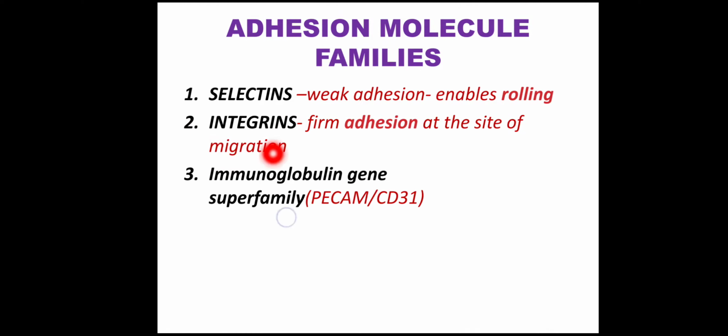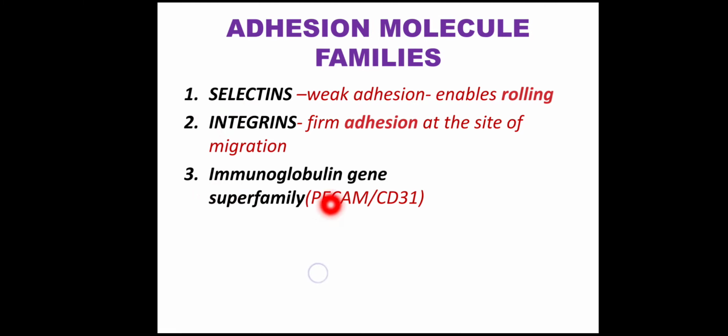Then the second category is integrins. The integrins are responsible for the step of adhesion, where the WBC firmly binds to the vessel wall at the site where it has to migrate across the vessel wall to the site of the offending agent. So integrins are present on the surface of the WBCs.